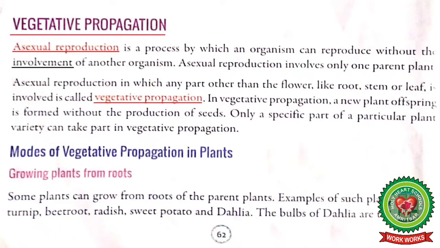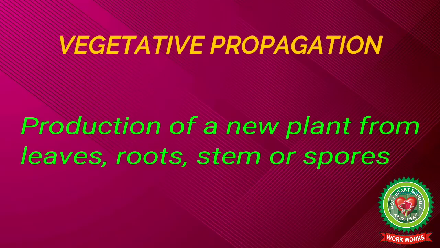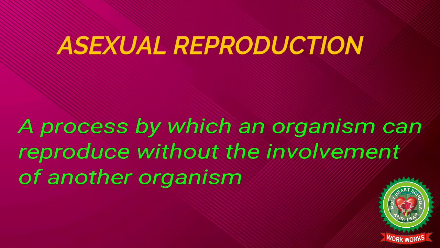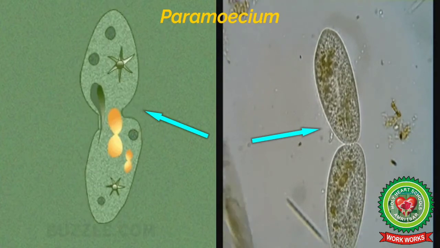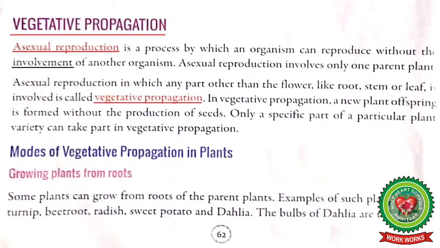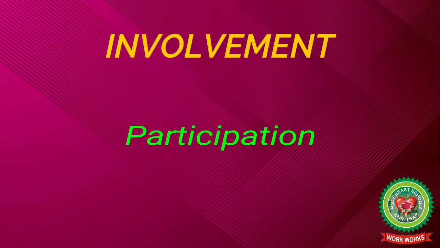Definition of vegetative propagation is production of a new plant from leaves, roots, stem, or spores. And asexual reproduction is a process by which an organism can reproduce without the involvement of another organism. In asexual reproduction, only one parent plant is involved. Underline the word involvement and write down its meaning: participation.